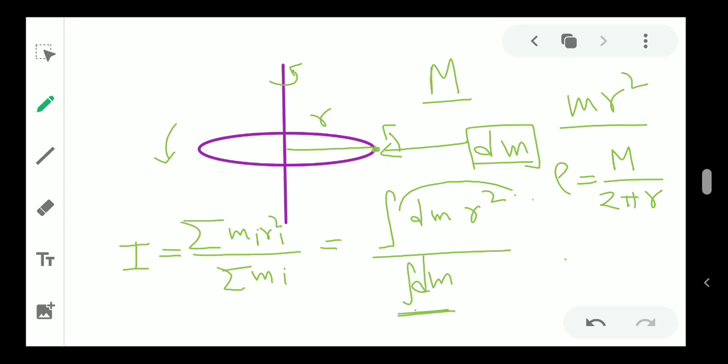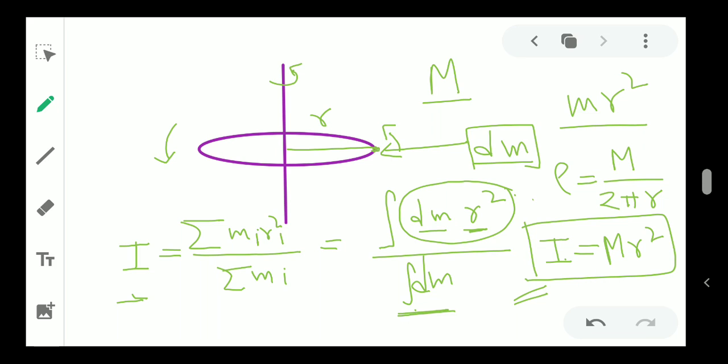But in this case dm is there, r is also there, and this dm, the small mass portion, can be related to r, and then we can find the I. I'm not going into the integration part, because you have not done integration, but when you learn integration using this method, we can directly find that I should come total mass into r square. I'm not going into that because that will be complicated.